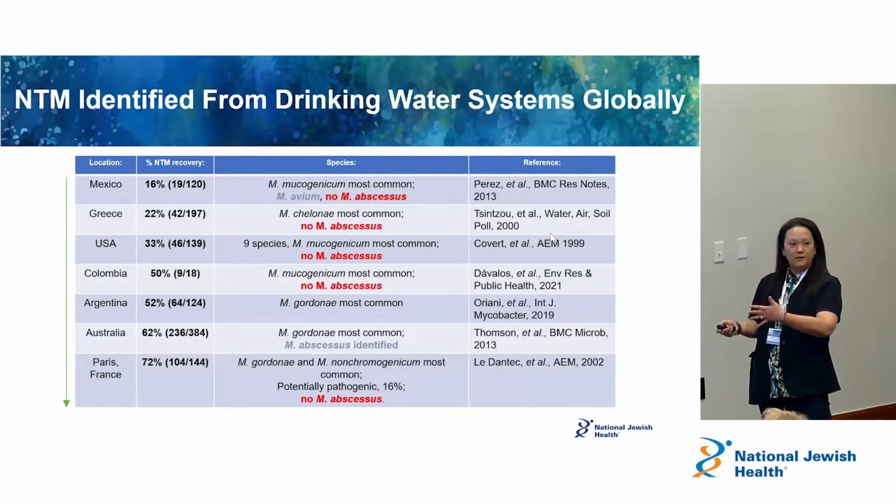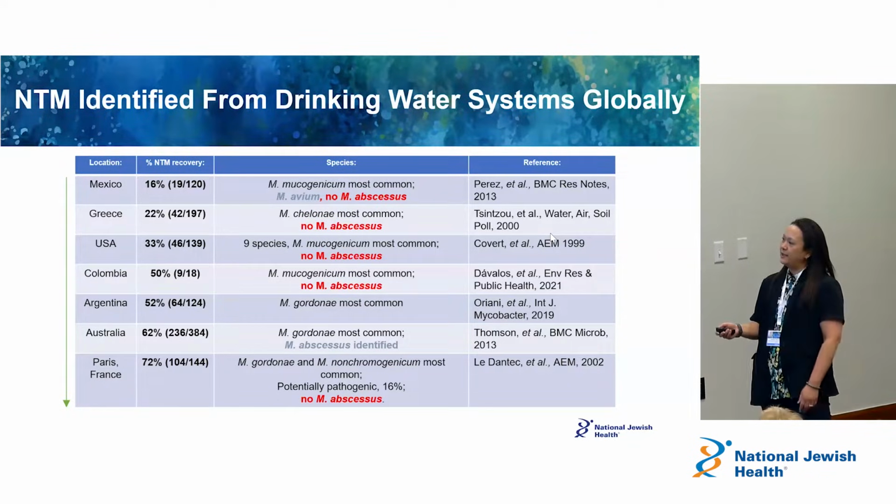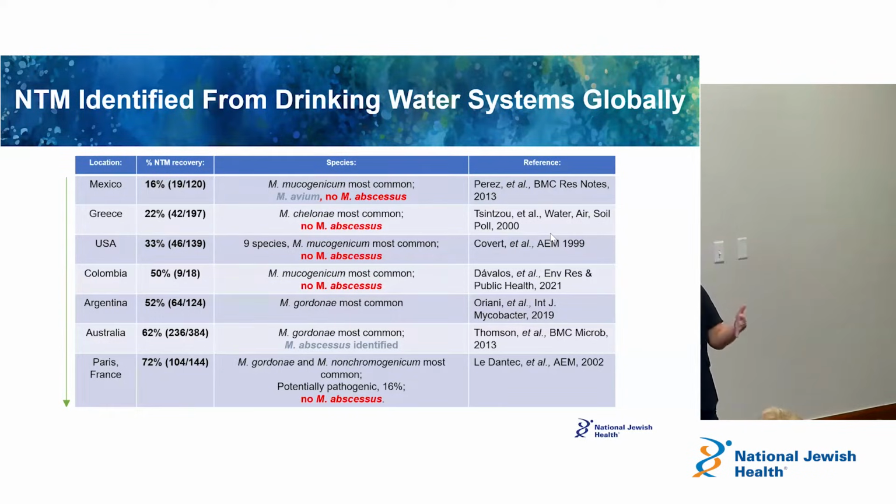And you can follow the trend down this chart as well in terms of Greece, USA, Colombia, et cetera. And then in France, in this one study, 72% of the water samples that they looked at were culture positive for NTM. But the point I want to make is that we talked earlier about there being 200 different species, but maybe only 10 to 15 cause human lung disease, and those are the ones that we talk about.